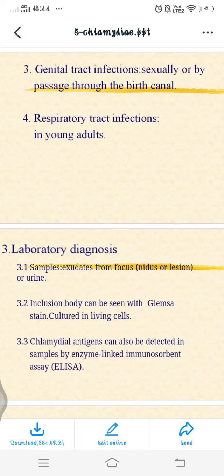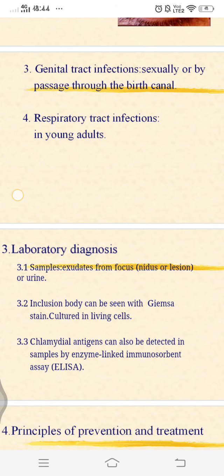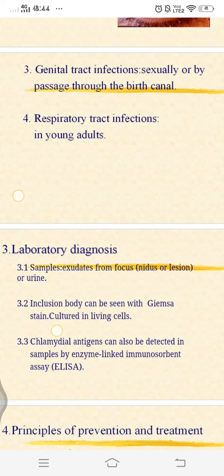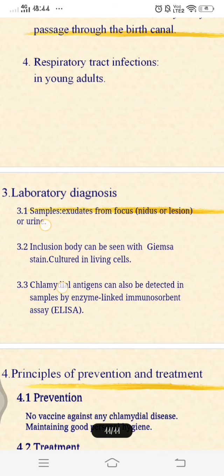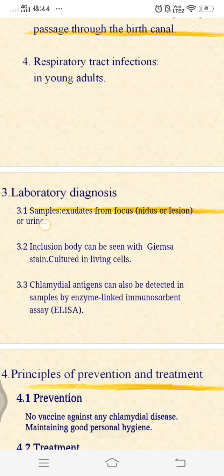So you can see the samples, exudates from the lesions or urine, and inclusion bodies can be seen with Giemsa stain in cultured living cells. Chlamydial antigens can also be detected in samples by enzyme linked immunosorbent assay, that is ELISA, as I discussed.